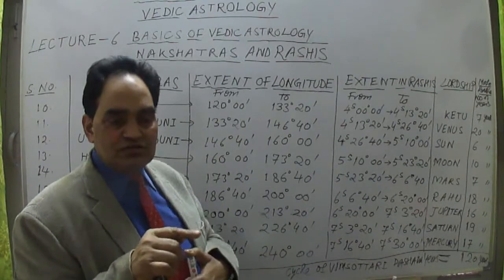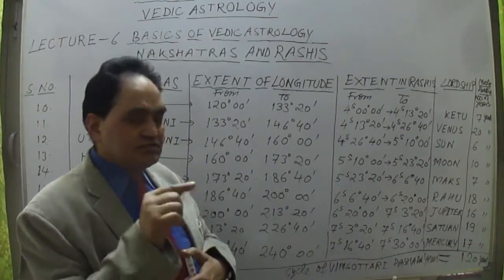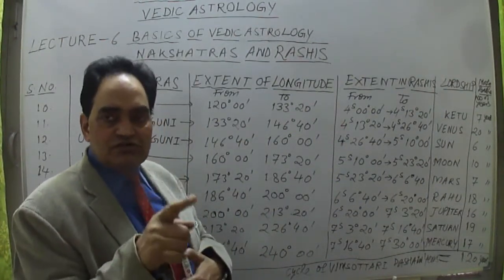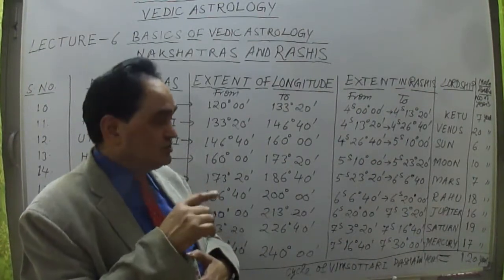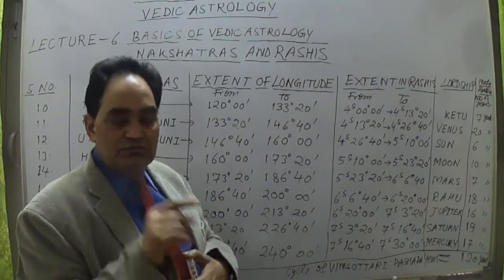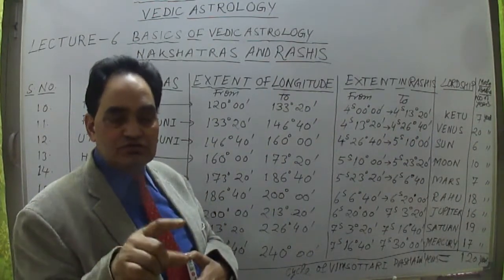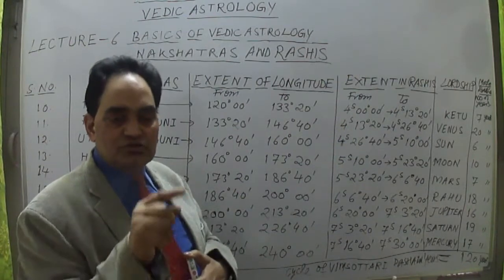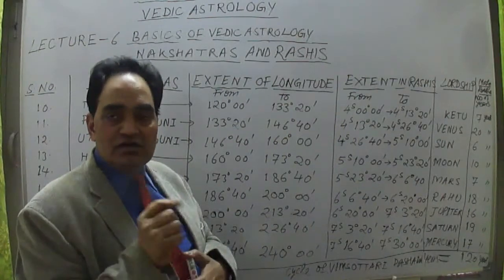Because if to 23 degree 20 minute I add 6 degree 40 minute, 23 plus 6 is 29 undoubtedly, but 20 minute plus 40 minute is equal to 60 minute, and 60 minute is equal to 1 degree, and this 1 degree is added into 29 degree, that means 30 degree is completed. So 30 degree will be completed, and then the remaining 6 degree 40 minute will fall into the next sign, right? So this is how it goes up to 23 degree 20 minute.